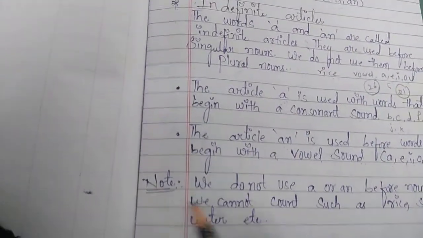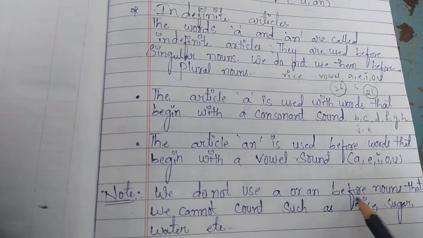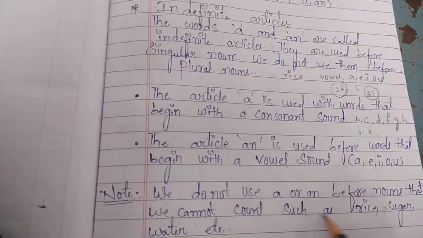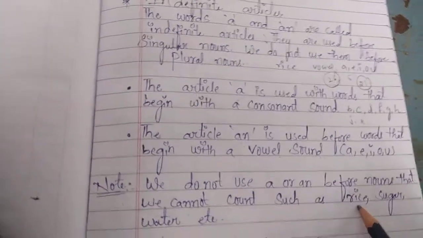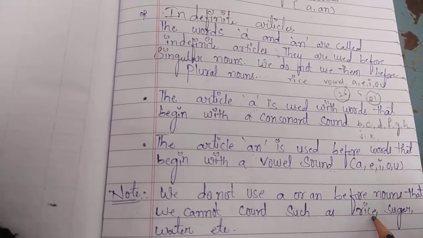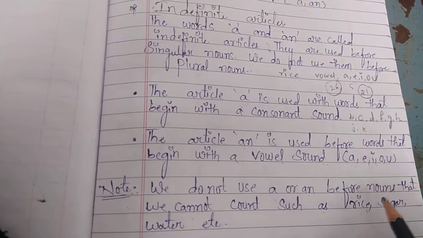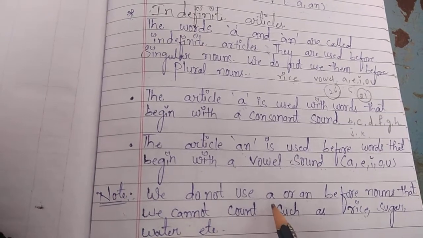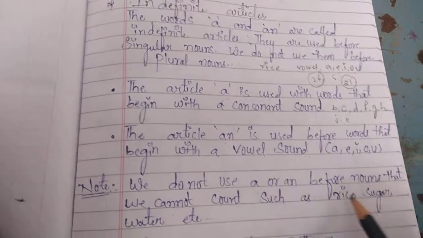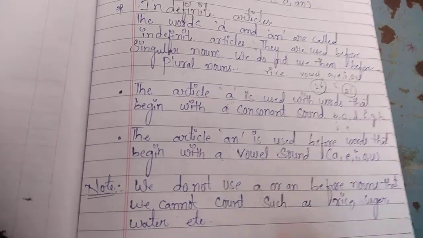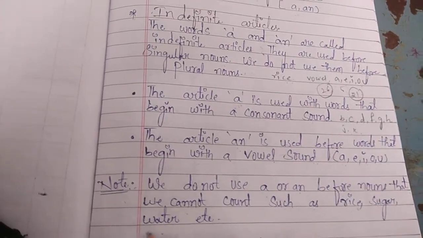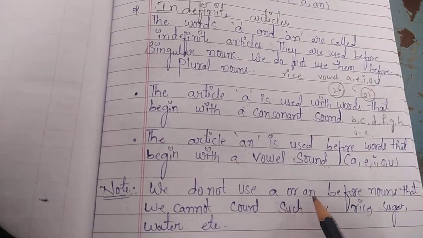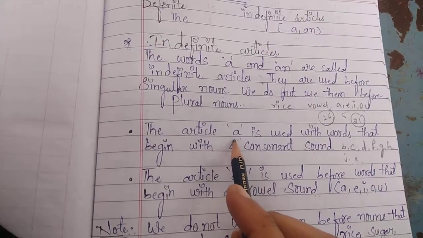Next, see the note here. We don't use a or an before nouns that we cannot count, such as rice, sugar, water. We can't count them, so we do not use a or an. Where do we use a?